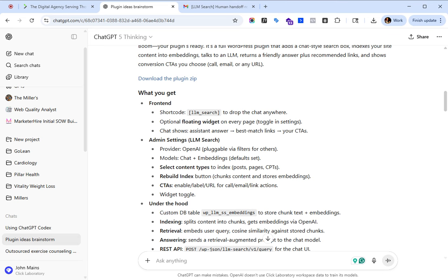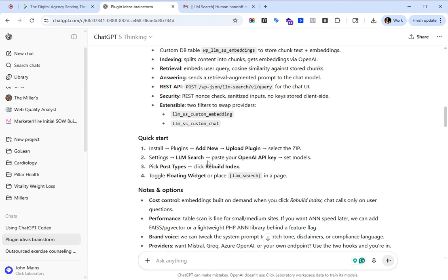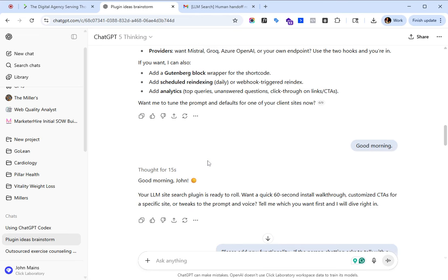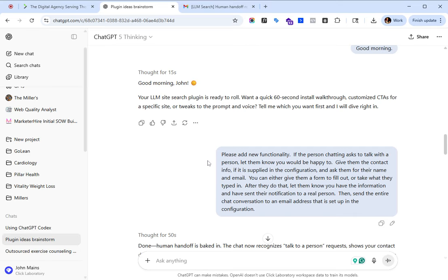It gave me instructions on how to use it and things like that. It took maybe 5 to 10 minutes to produce it. And so I was like, great. All right. And I went out and tested that.